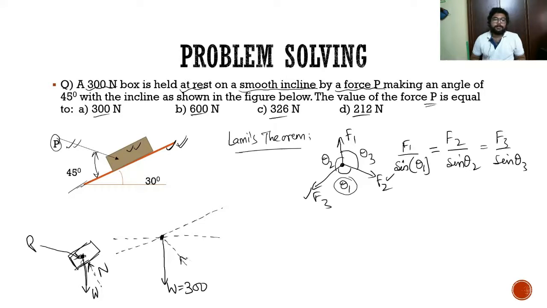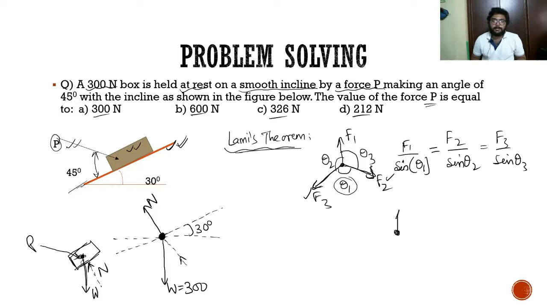Normal to this inclined plane, which is making 30 degrees, we have the normal force. One condition for Lami's theorem is that the forces must be in a leaving condition from the point of concurrency. We can apply Lami's theorem only then. So all the forces involved must be in a leaving condition in this direction.